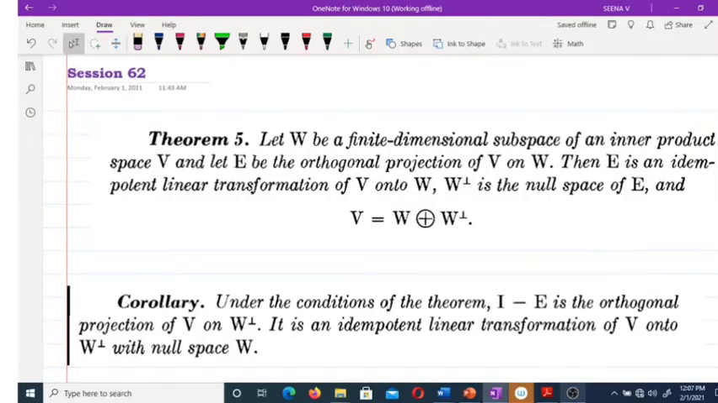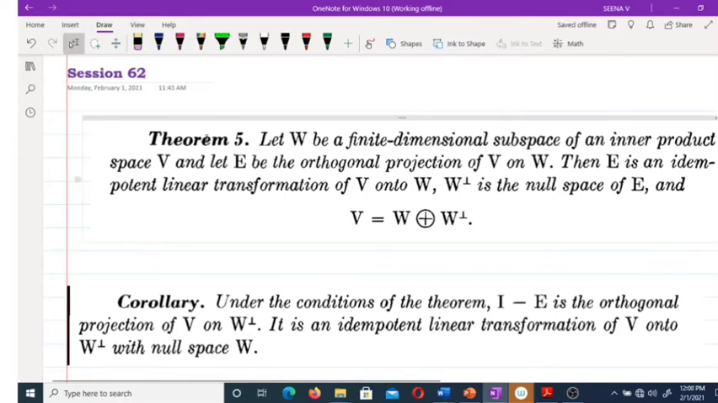Hi, good morning. Today we are going to discuss one corollary of theorem 5. Just recall what we have discussed in our last class. We have discussed one theorem and that is theorem 5. Now what is the statement of theorem 5?